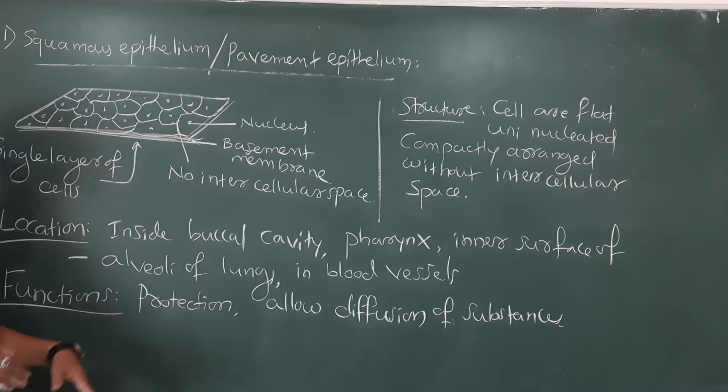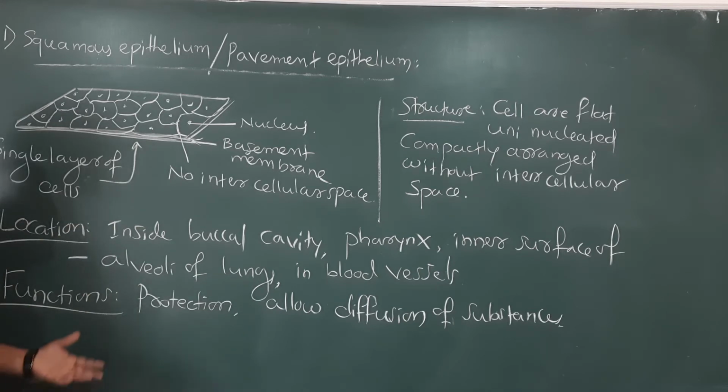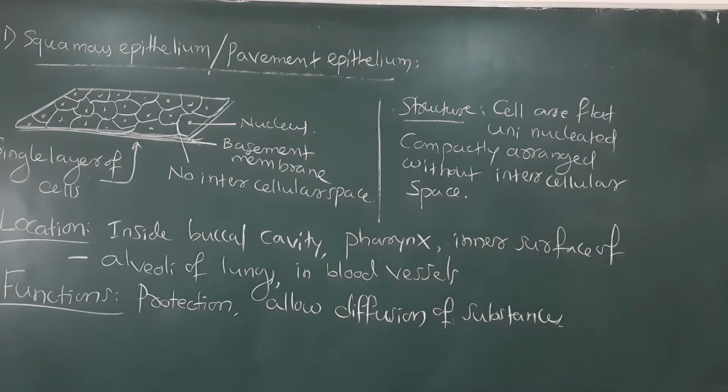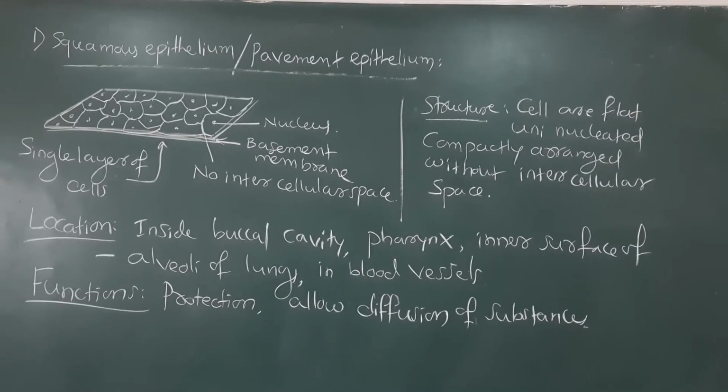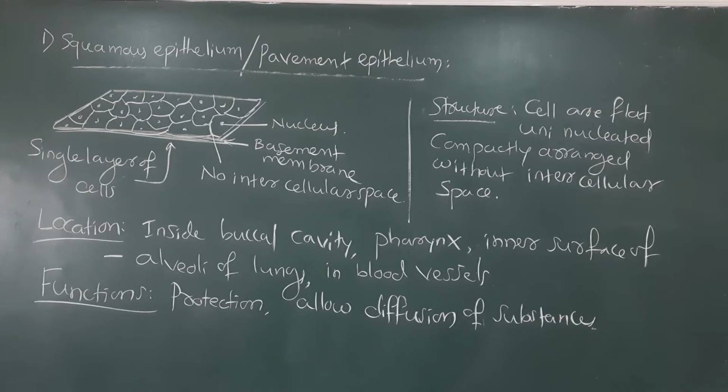So diffusion of gases. As they are compactly arranged, they provide protection in the mouth cavity as well as mainly in the pharyngeal region of the pharynx and in the lungs also. This is all about what we talk regarding squamous epithelium. So squamous epithelial tissue is very much a simple tissue, and in fact it is mainly providing better protection.